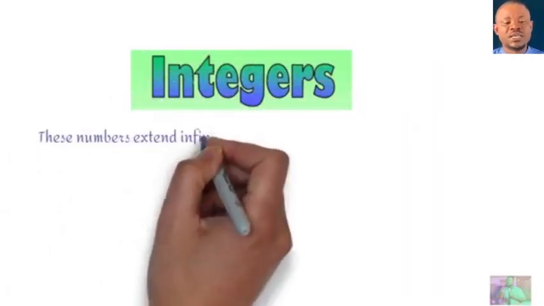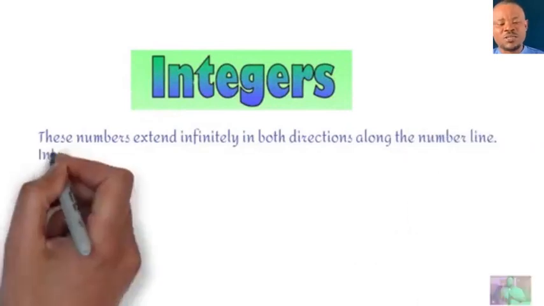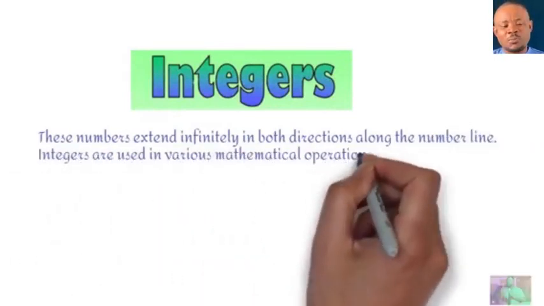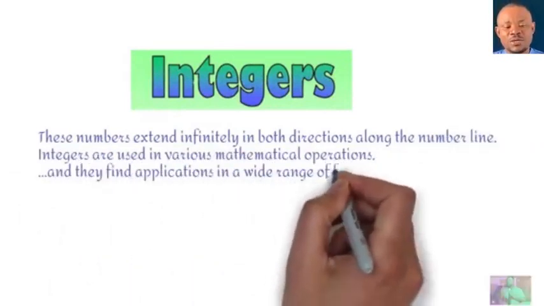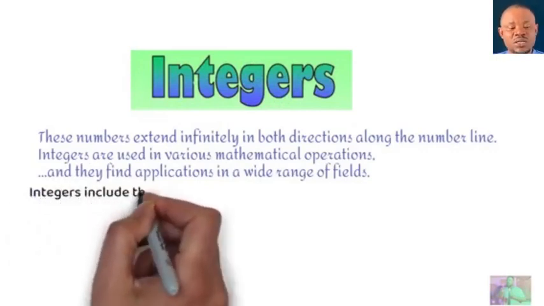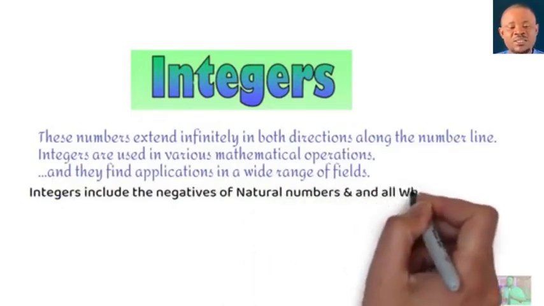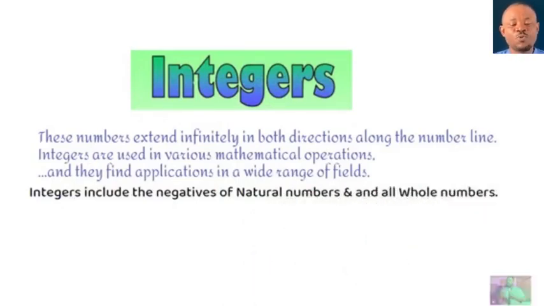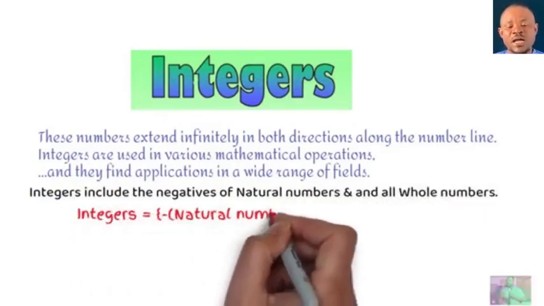Here, integers. What are integers? Integers are made of positive and negative whole numbers. The negatives of the natural numbers, together with the whole numbers, make integers. There are certain people who will even refer to integers as whole numbers.